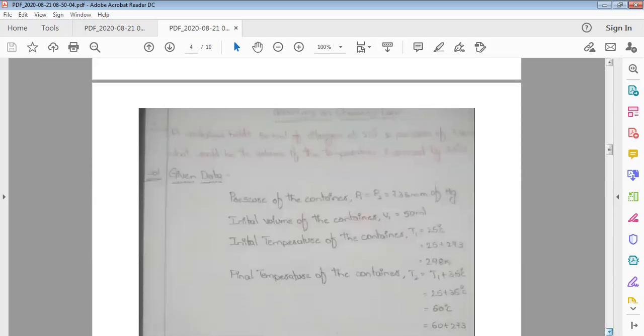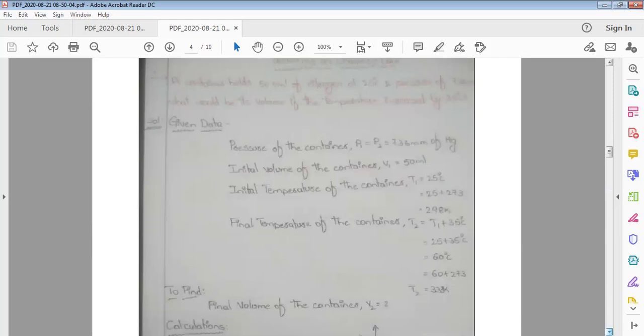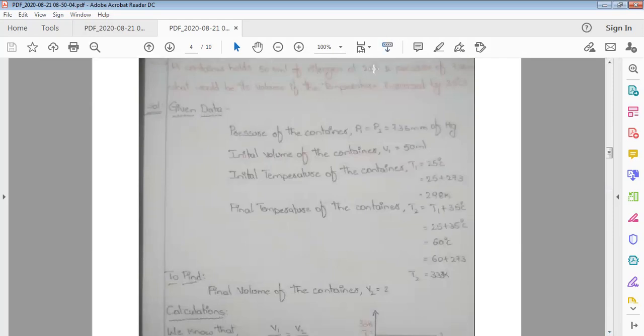And the second problem is, a container holds 50 ml of nitrogen at 25 degrees centigrade and pressure of 736 mm of Hg. What would be the volume if the temperature increased by 35 degrees centigrade? So this is the problem. In the problem, the gas is nitrogen gas. So a container occupies 50 ml. So in previous we discussed ml represents the volume. So the initial volume of the container in which nitrogen is filled, V1 is equal to 50 ml.